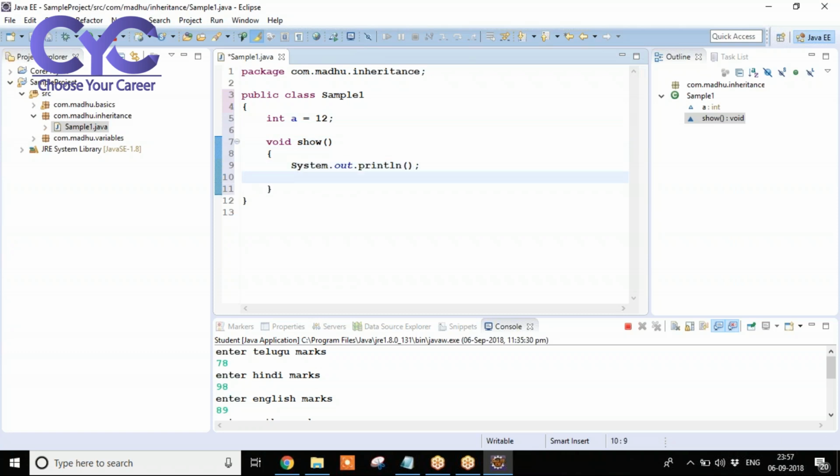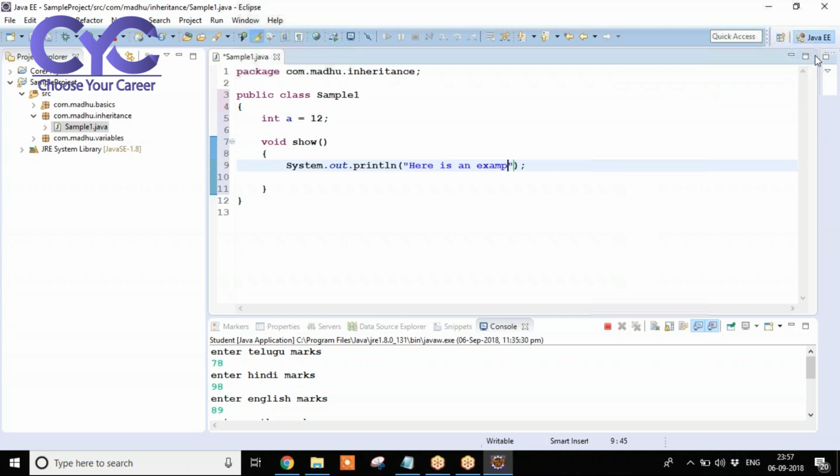System.out.println of, I am going to print something like, "Here is an example of single inheritance." Observe how I am going to write the code. Just I have taken one variable and I have created one method here.